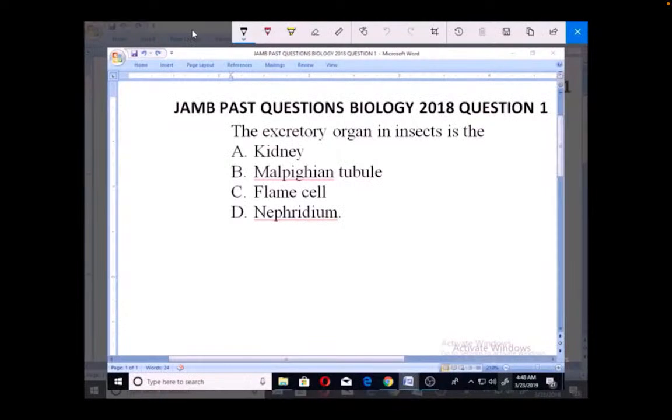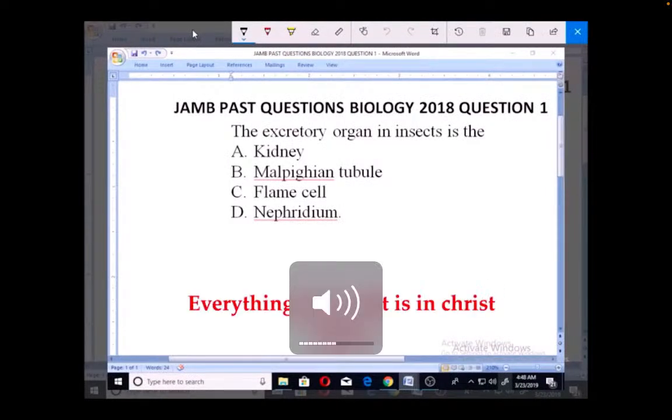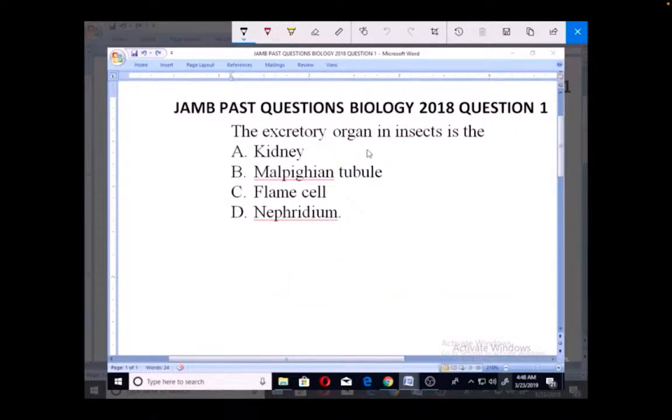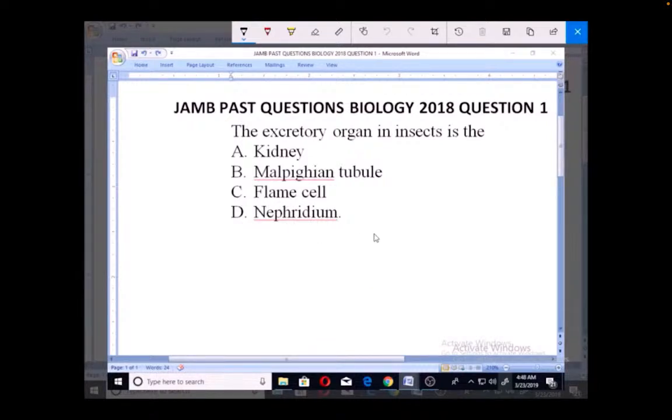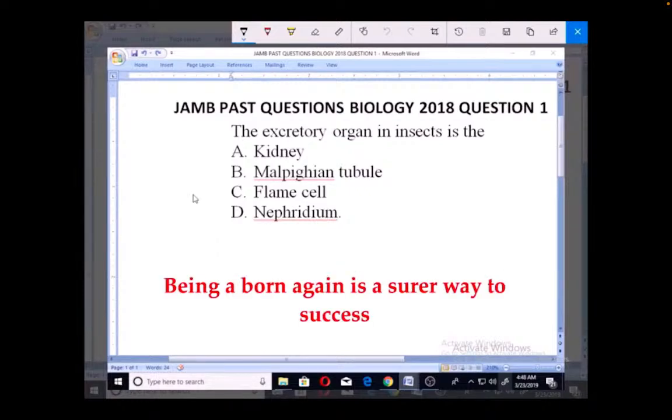Let's look at these JAMB past questions. Biology 2018 question. The excretory organ in insects is the A. Kidney, B. Malpighian tubule, C. Flame cell, D. Nephridium. Now, for us to be able to appreciate this question very well, first of all, we need to know